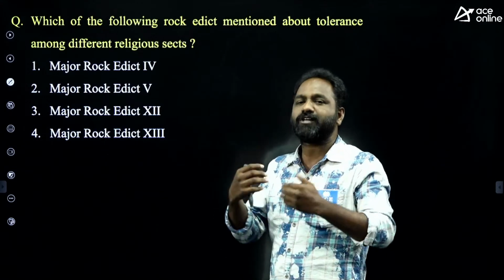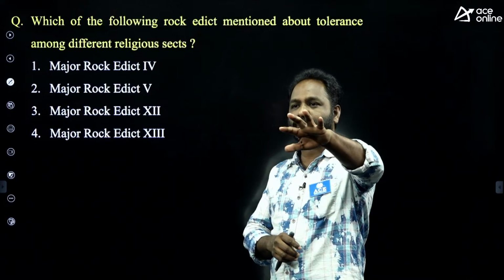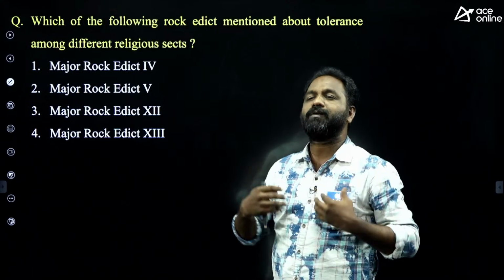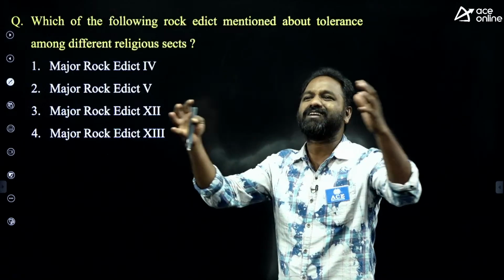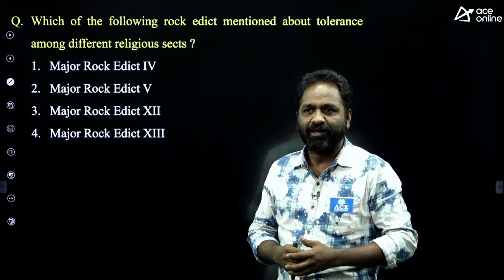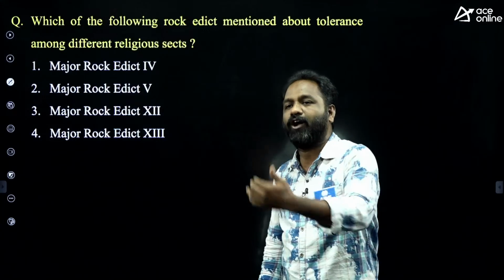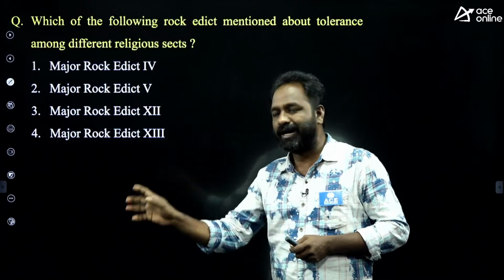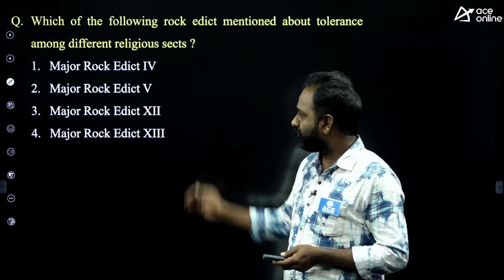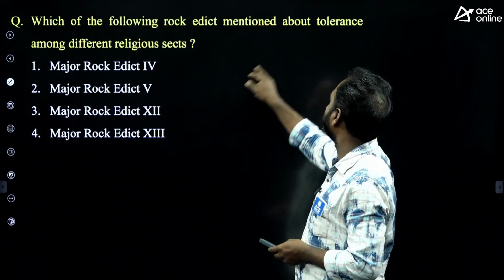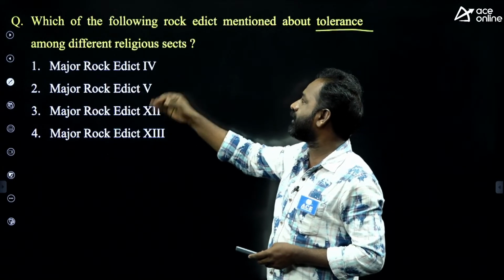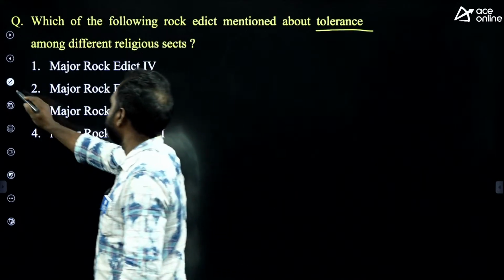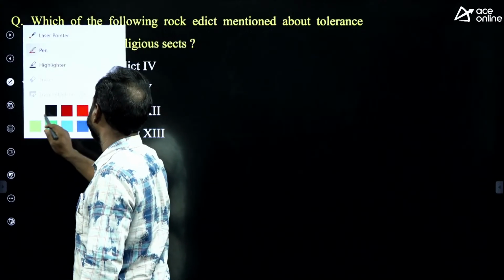The question is, Ashoka, in order to give his philosophy to the people of the country, wanted to express something to them. Hey, my dear people, please don't go for violence, practice non-violence. You are all my children. Respect elders, respect all the religions. Whatever philosophy he was following, he wanted to tell the people, and those statements were written on walls and pillars and inside caves. In which edict was there a mention of tolerance among different religions, that is, respecting all religions?